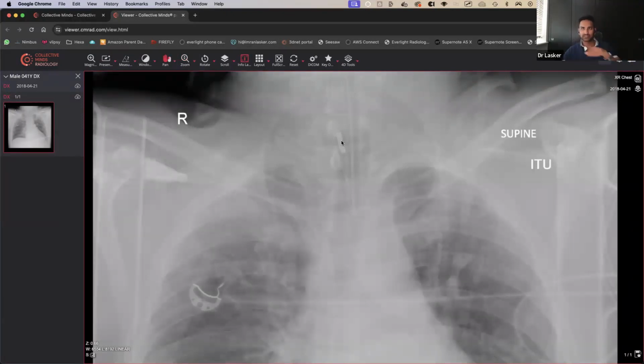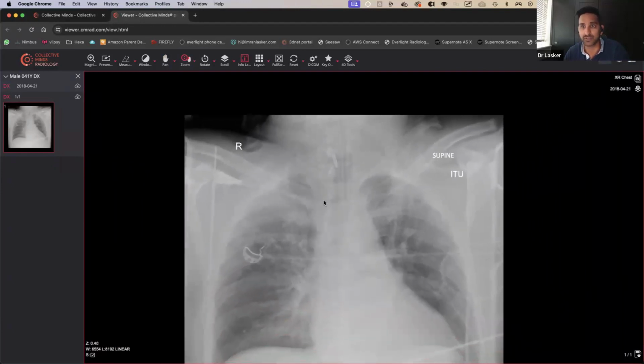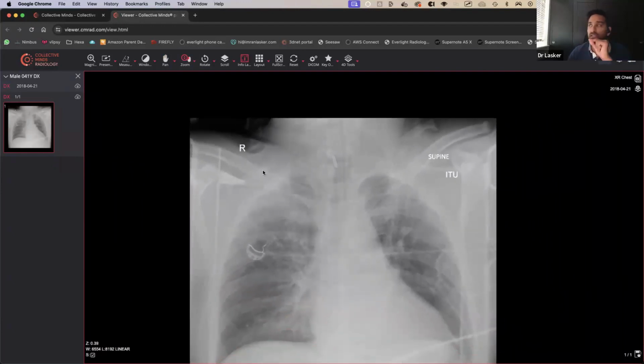And the reason that's happened is because it's curled in the mouth and gone all the way down. But yeah, it's a brave place to put it. Yeah, you're right. Someone said brave place because of the sphenoid fracture. But look, you can see that the NG tube is incorrectly placed. And I remember this case because that was exactly how it got picked up. It was picked up on the CT head that the NG tube was incorrectly placed.